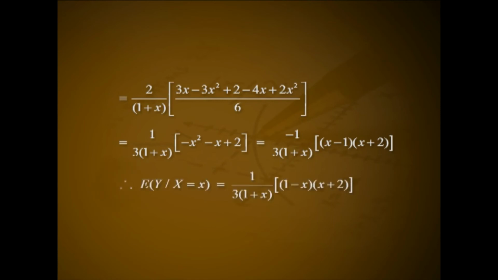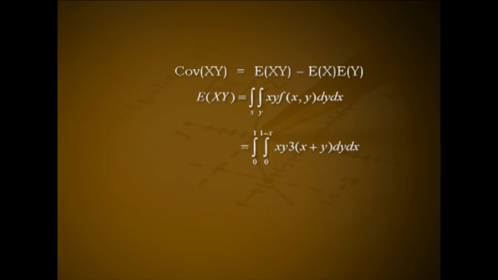This implies expectation of y given x equal to x is 1 by 3 into 1 plus x into 1 minus x into x plus 2. Number 2. Covariance of xy equal to expectation of xy minus expectation of x into expectation of y. Here expectation of xy equal to integral over x integral over y xy into f of xy dy dx, that